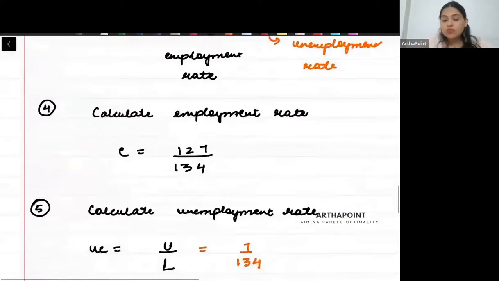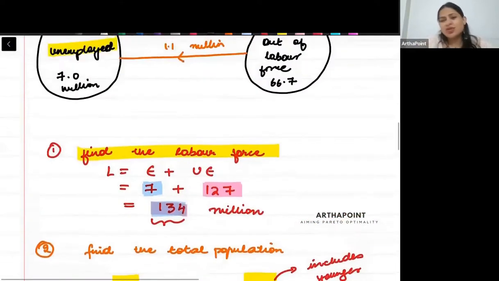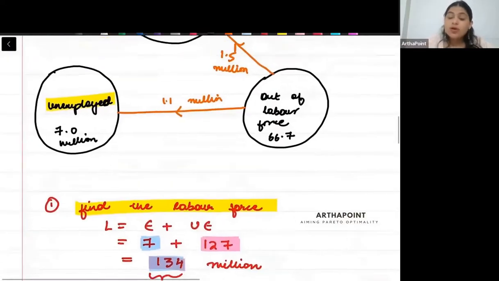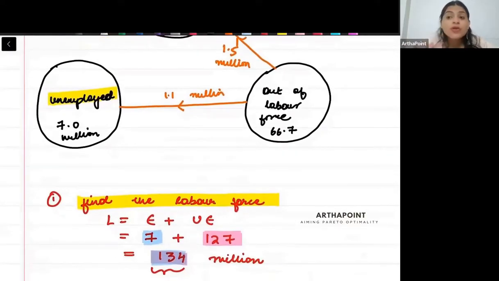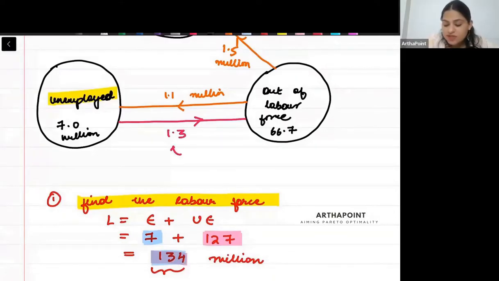So अभी तक तो मैं job ढूंढ रही थी, but now I think it's too much. I don't want to look out for a job anymore. So because I've stopped looking for a job, अब मैं job ढूंढ भी नहीं रही हूँ. I don't want to work. I will go out of labor force. अब मेरे को कोई unemployed नहीं बोलेगा. अब मेरे को labor force के ही बाहर माना जाएगा. So every year, some people become distressed, and they stop looking out for a job altogether. So they become out of labor force.